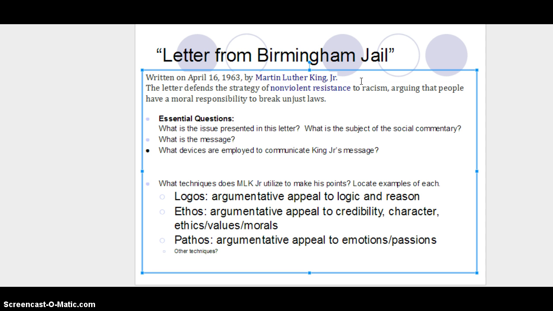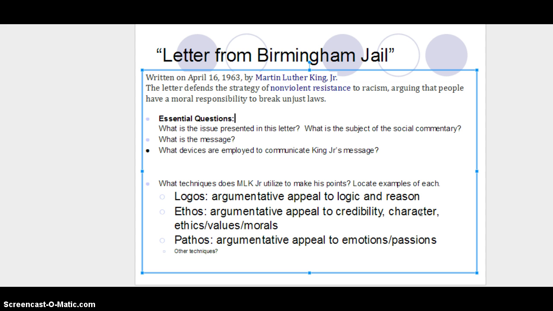Okay, so as you read, you're going to look to answer the same two questions we've answered so far in the unit. Those are basically, what's the subject of social commentary, and what devices does this writer use to make the point? This time it's nonfiction, though. So you're going to be looking for three things, as well as devices we've already examined. The first is logos. Simply put, logos is an argumentative appeal to logic and reason. It looks like logic. It sounds like Legos. So this is like building a case with logic.